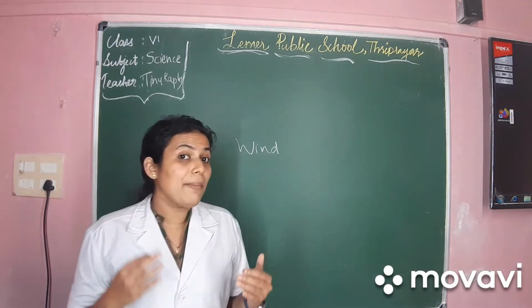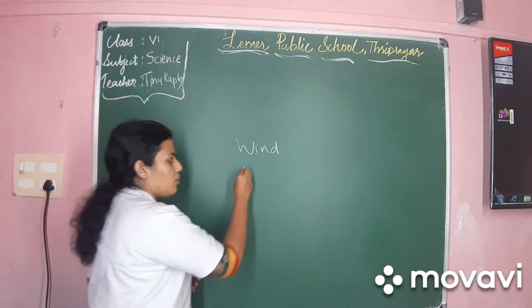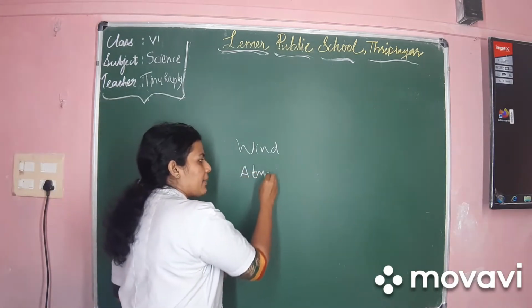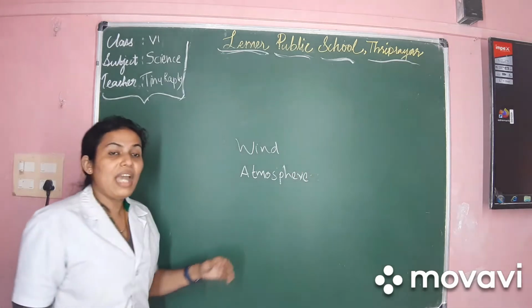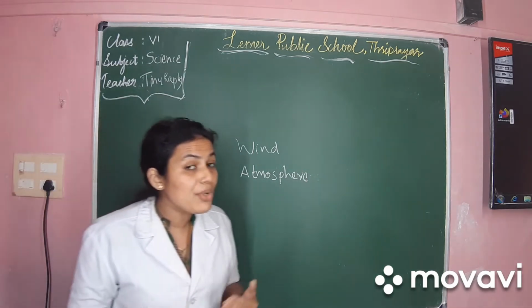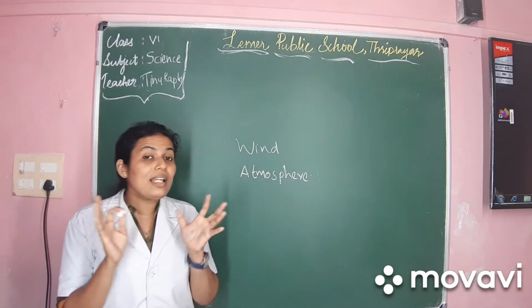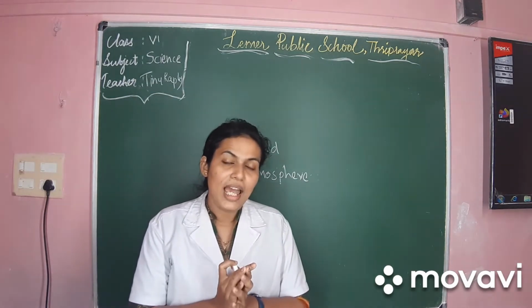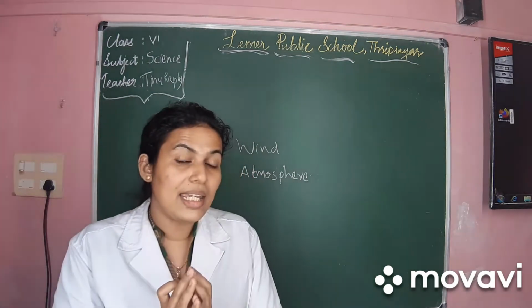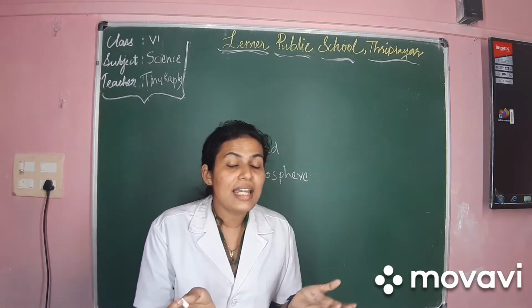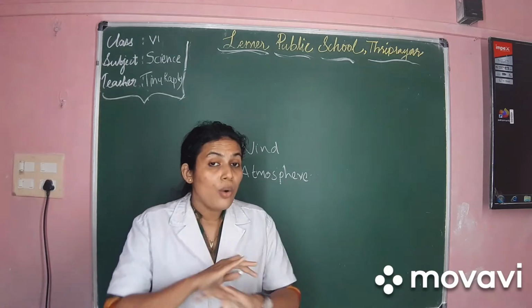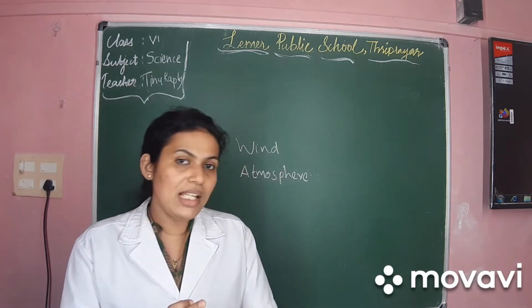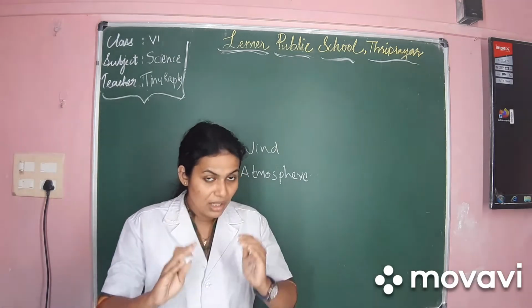Now, we have heard about the atmosphere, isn't it? What is this atmosphere, dear children? Yes, we all are living on earth, and this earth has a blanket of air which surrounds it.